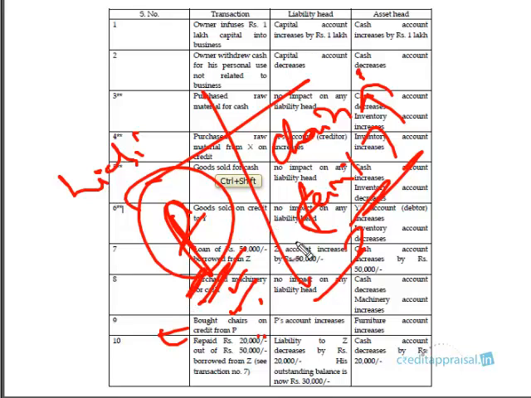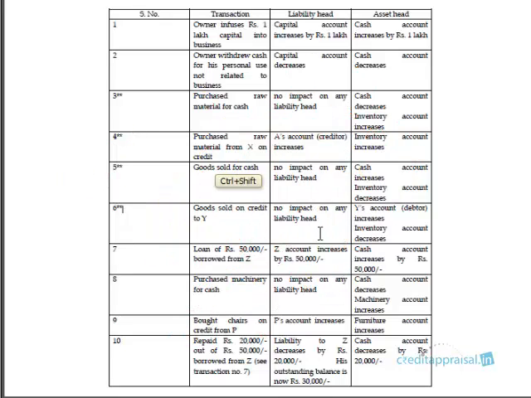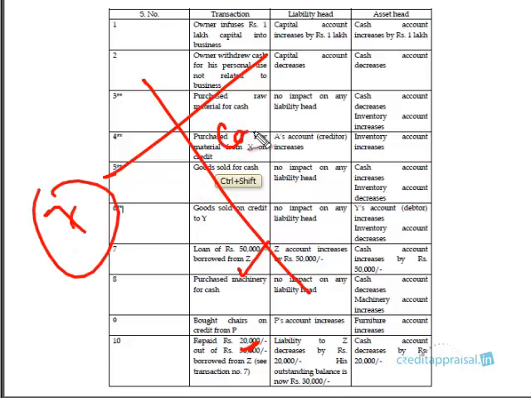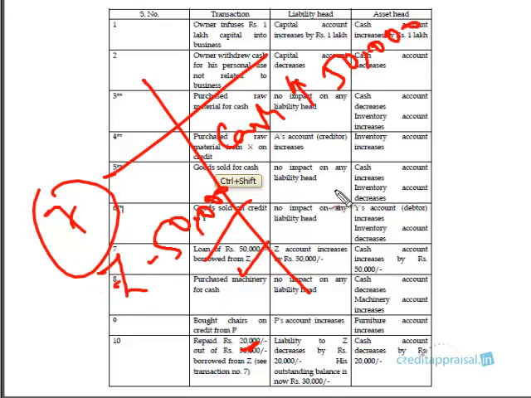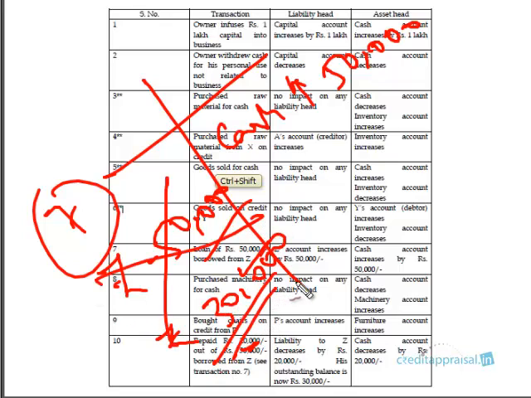Lastly, we have transaction 10, where in transaction 7 you have borrowed 50,000 from Z. In this transaction 10 we are repaying 20,000. So at transaction 7, this is how the balance sheet looks. You have borrowed a loan of 50,000, so cash has gone up by 50,000, and we created a new head called Z. Business is liable to pay back 50,000. Now you're repaying 20,000, so Z account comes down by 20,000. So now the business is only liable to pay 30,000.